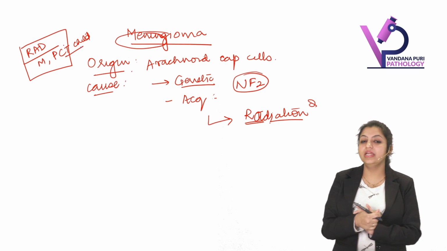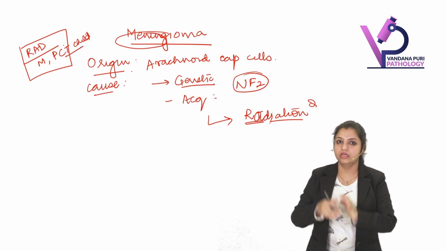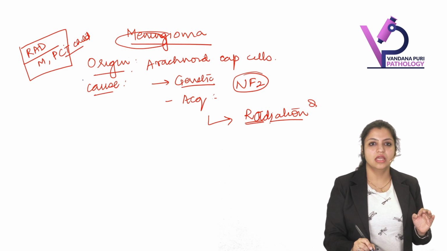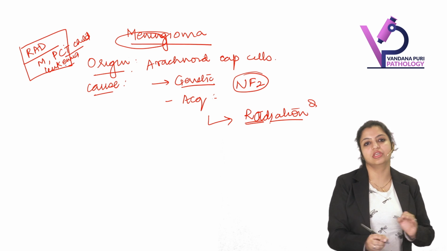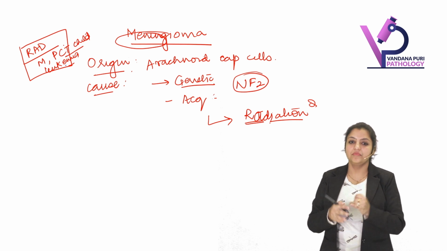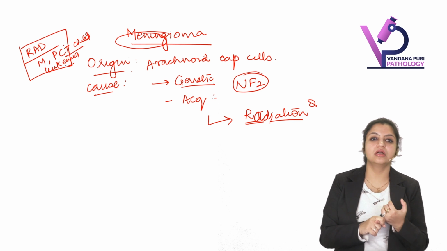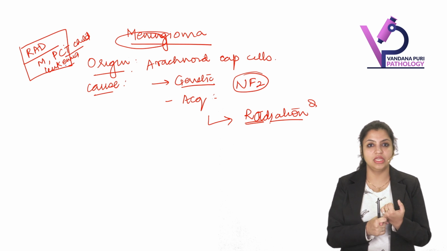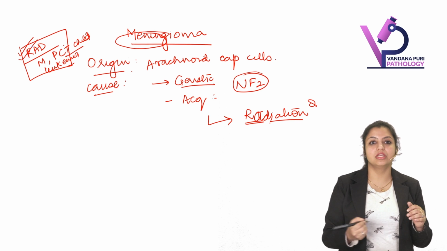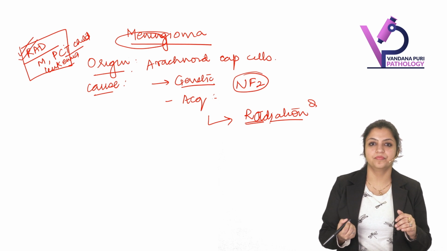So whenever a child has a papillary carcinoma of thyroid, never forget radiation as a risk factor. Radiation causes it. And the third, of course, leukemias. So whenever we are talking about radiation, remember meningioma, papillary carcinoma of thyroid in a child, and leukemia. So these are the three important radiation causes which you should remember.